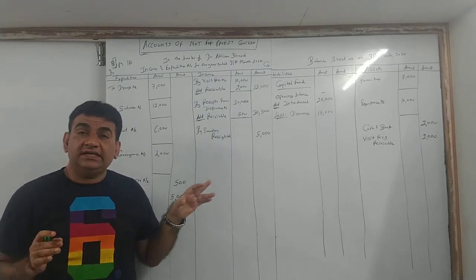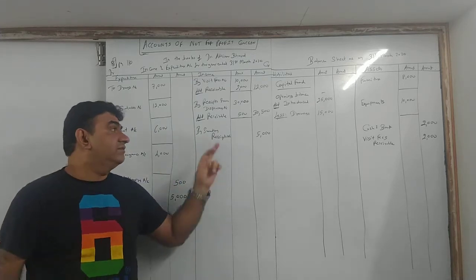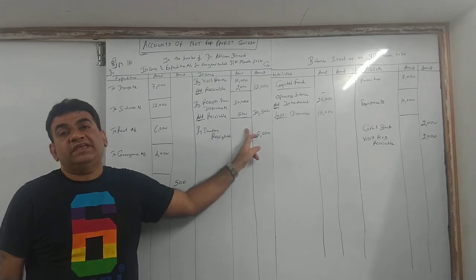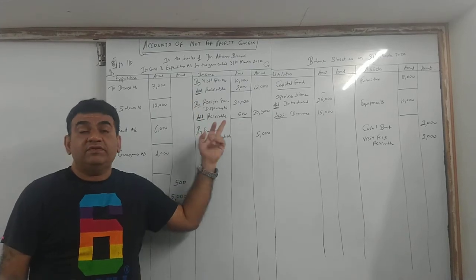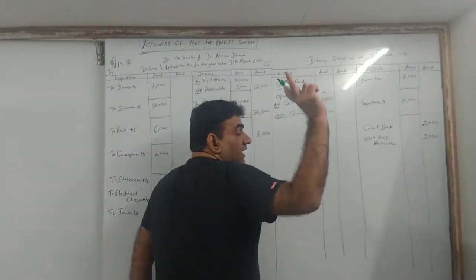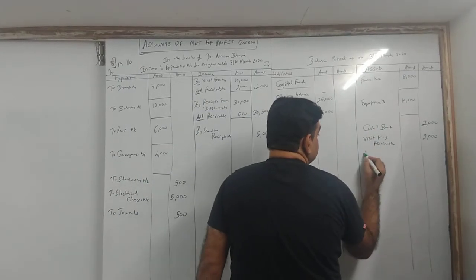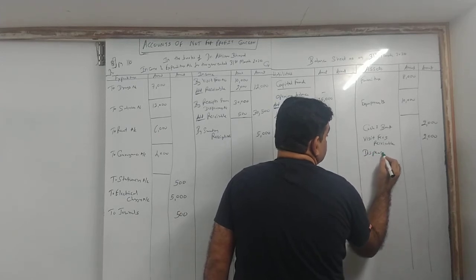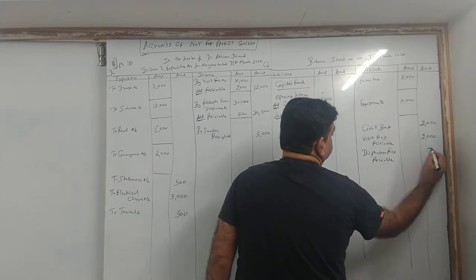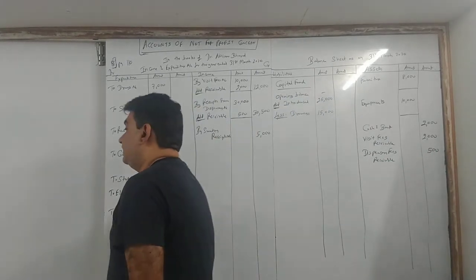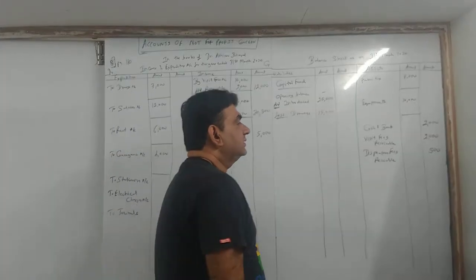That means I have cured the patient, but money is not yet received, but it is an income for the current year, so we add it. And again the same thing, 500 receivable, receivable for us is an asset. When we are yet to receive visit fees, we write it as visit fees receivable. Now this is dispensary fees, so write there dispensary fees receivable, that is 500.